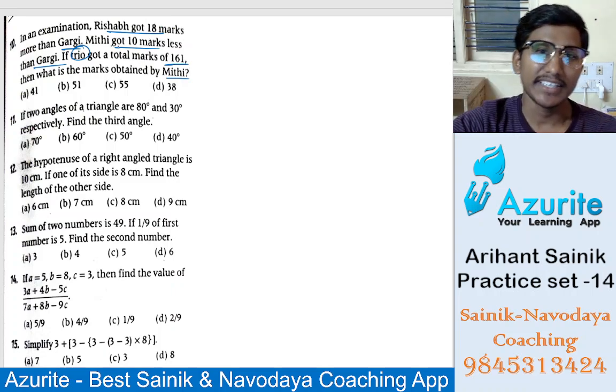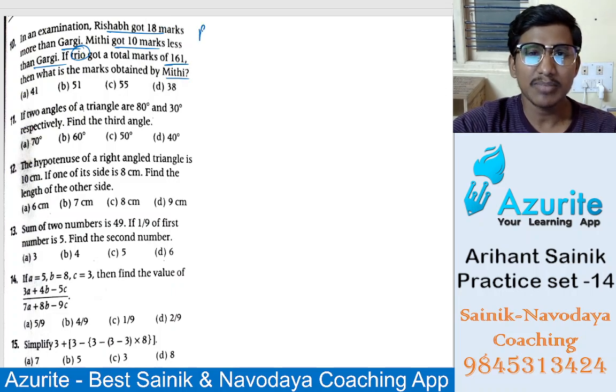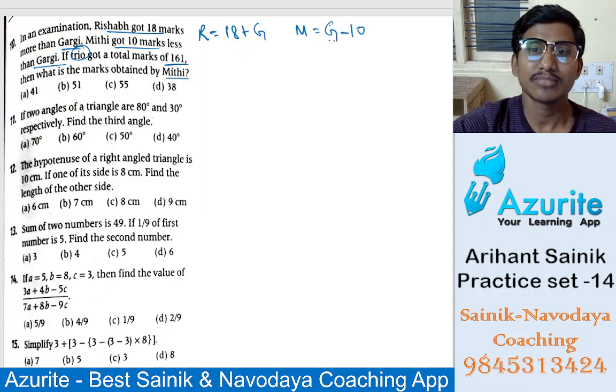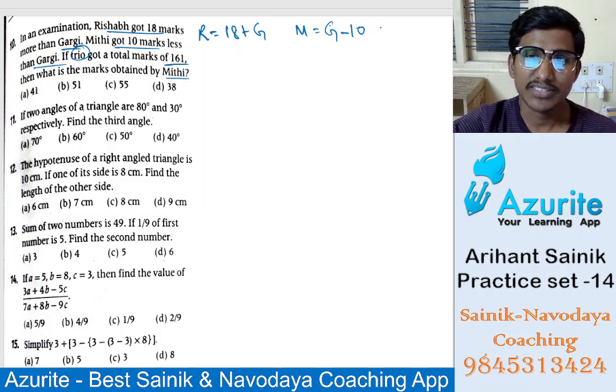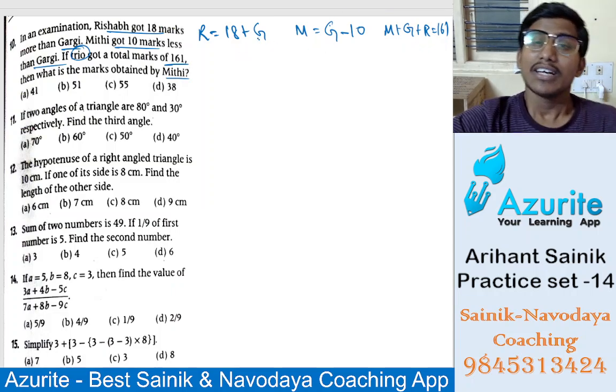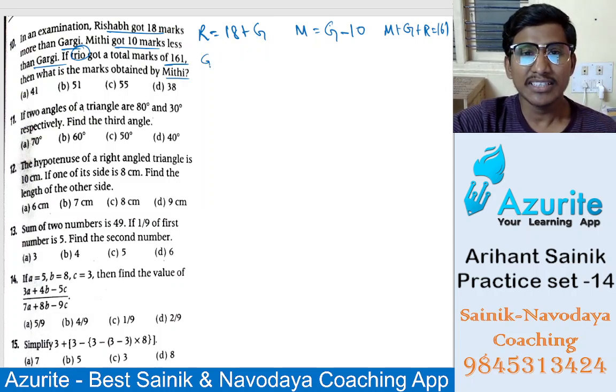Let us write it. Rishabh got 18 more, so 18 plus Gargi. Mithi got 10 less, so Gargi minus 10. Then all of them got 161: Mithi plus Gargi plus Rishabh is 161, all three. So here, Gargi is how much? If you take this side, it is Rishabh minus 18.